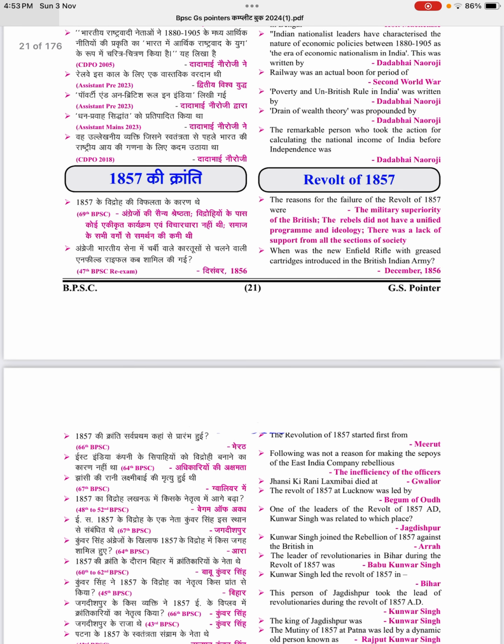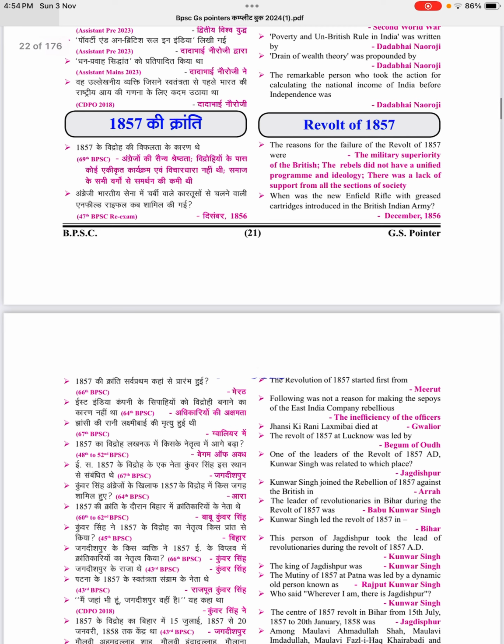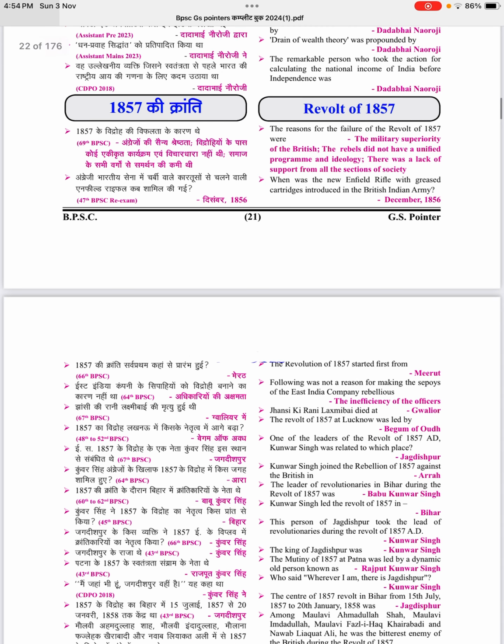Drain of wealth theory was propounded by Dadabhai Naoroji. The remarkable person who took the action for calculating the national income of India before independence was Dadabhai Naoroji. Revolt of 1857. The reasons for the failure of the revolt of 1857 were the military superiority of the British.